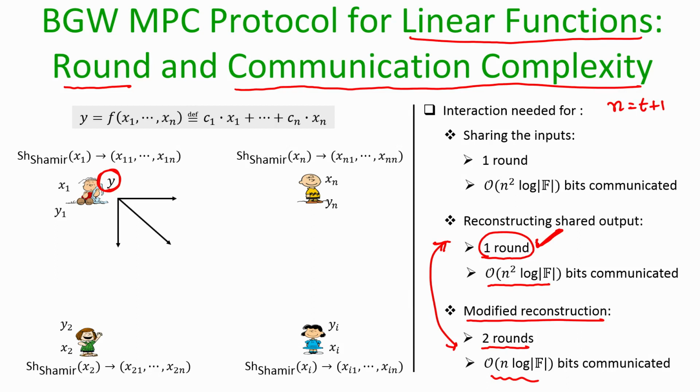So, depending upon what is your primary constraint, whether the number of times you want to interact is more critical, or how much you want to communicate every time is critical, you decide whether you want to go for this one round reconstruction approach, or whether you want to go for this two round reconstruction approach.